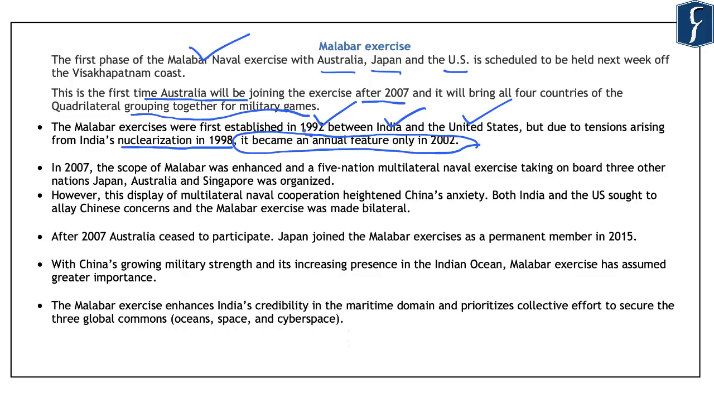Now in 2007, this Malabar exercise was enhanced as a 5-nation multilateral naval exercise, and it took on board Japan, Australia, and Singapore. Now, with 5 countries of this region joining the Malabar naval exercise, this was a cause of concern for China. And accordingly, in order to allay the Chinese concern, the Malabar exercise was again made bilateral. And in 2007, Australia did not participate in the Malabar exercise.